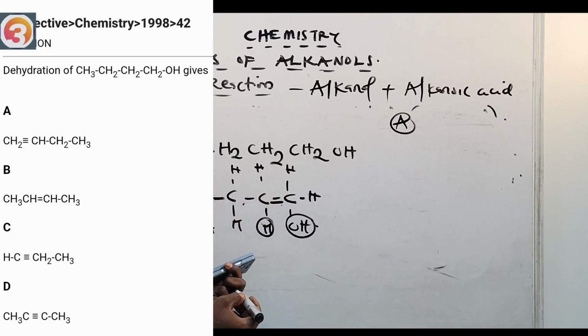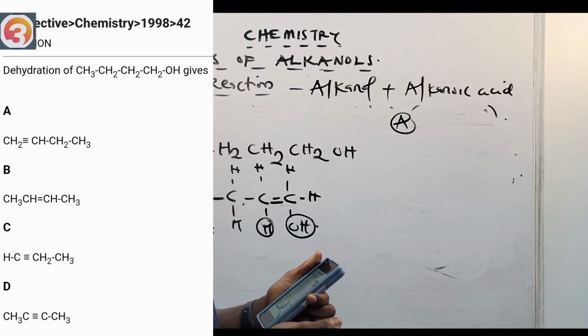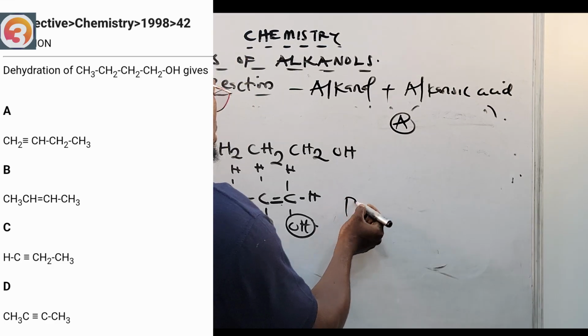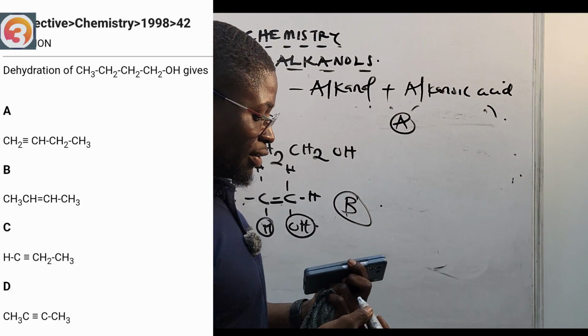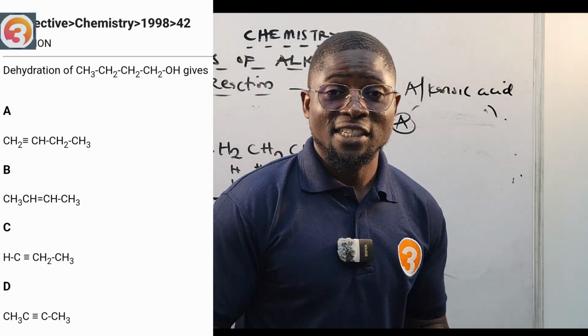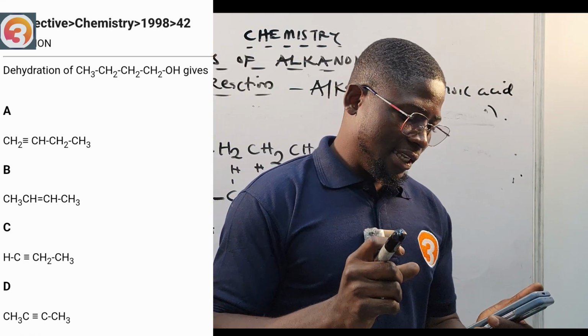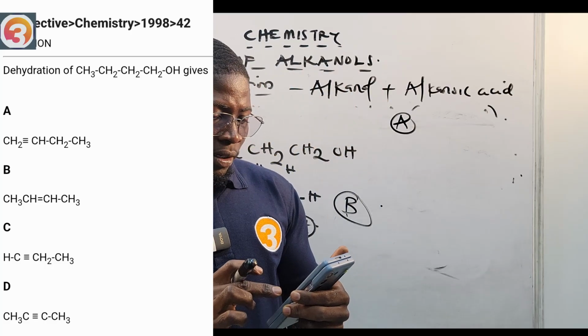Let us look at option C. Option C says triple bond there. I see a triple bond, that's an alkyne, so it cannot be the answer. Option D, triple bond, cannot be the answer. The only closest answer there is option B. The answer there is option B. All right, let's take note of that.